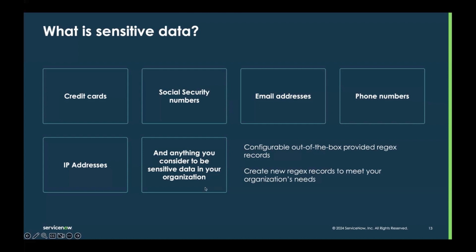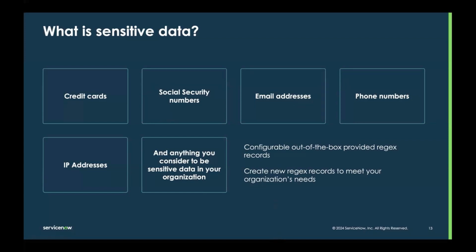Now, if you're an organization that has HIPAA requirements or FERPA requirements or any other kind of data requirements, you can configure these and add them to the sensitive data handler. I'll get to the use cases in just a second, but we do have the sensitive data handler for things like virtual agent and agent chat, aside from generative AI. So there may be things such as email addresses that during a virtual agent conversation, you may not consider PII. You might not want to mask it during that conversation, but you definitely wouldn't want to send that email address over to the LLM for processing. So you have that level of configuration in deciding what's masked and where.